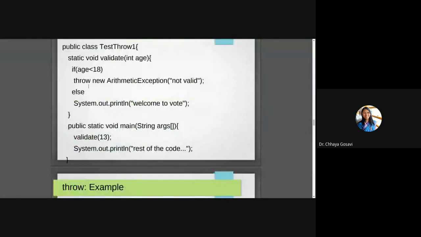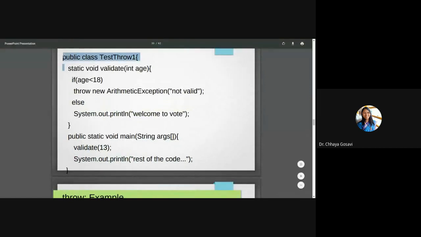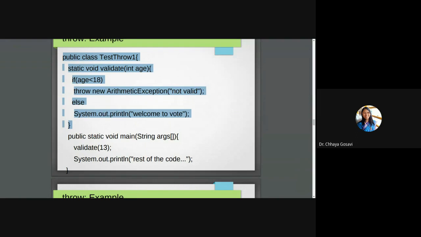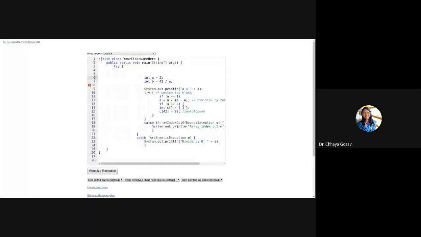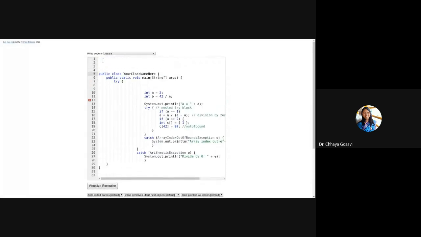So I'll show you this demo. Only using throw doesn't mean that you are handling the exception. You can handle the exception only when you use try and catch block.